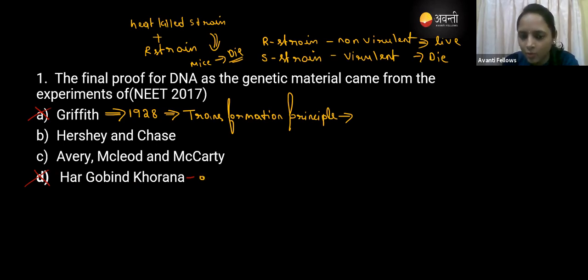Okay. So Hargobind Khorana comes in the genetic code and translation. So that's why this option is also wrong. Then we will come to Avery, MacLeod and McCarty.